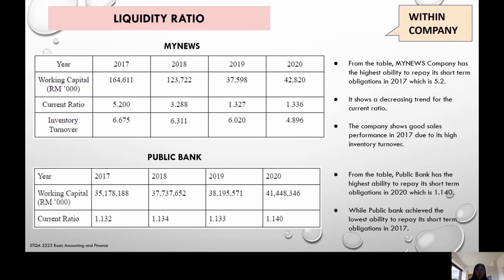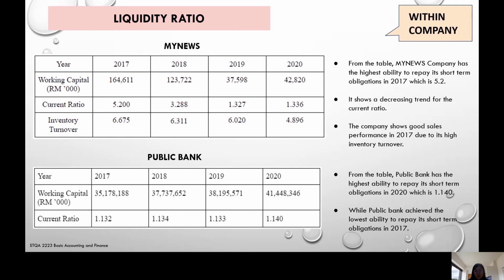Liquidity ratio. From the table, MYNEWS company has the highest ability to repay its short-term obligations in 2017, which is 5.2. It shows a decreasing trend for the current ratio. At the same time, the company shows good sales performance in 2017 due to its high inventory turnover.